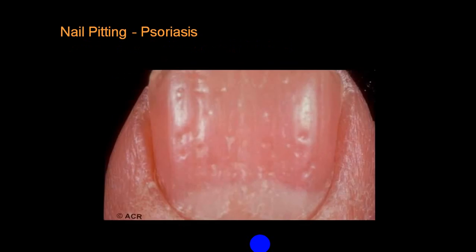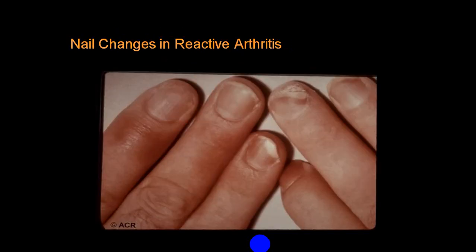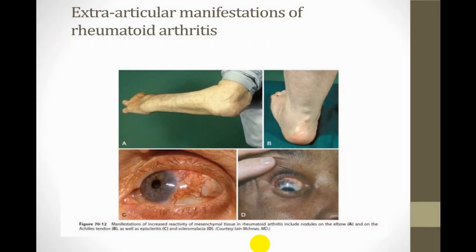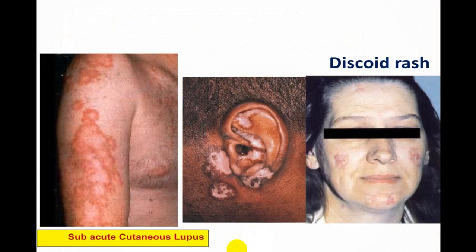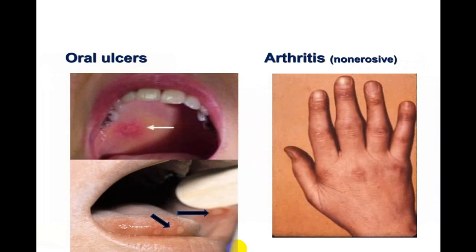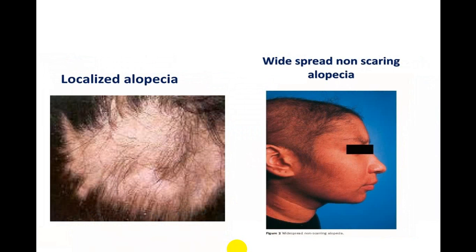Skin manifestation like alopecia in SLE. Nail pitting in case of psoriasis. Again nail changes in reactive arthritis. This is eye and nodules. Eye manifestation and rheumatic nodules in case of an extra-articular manifestation of rheumatoid arthritis. This is enteropathic arthritis showing you different types of manifestation: eye, skin, dental manifestation. This is discoid rash in case of SLE. Oral ulcer again in case of SLE. Alopecia.